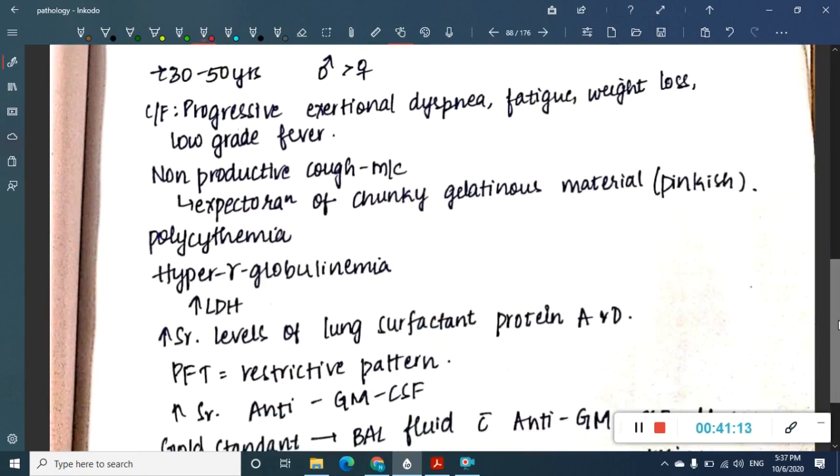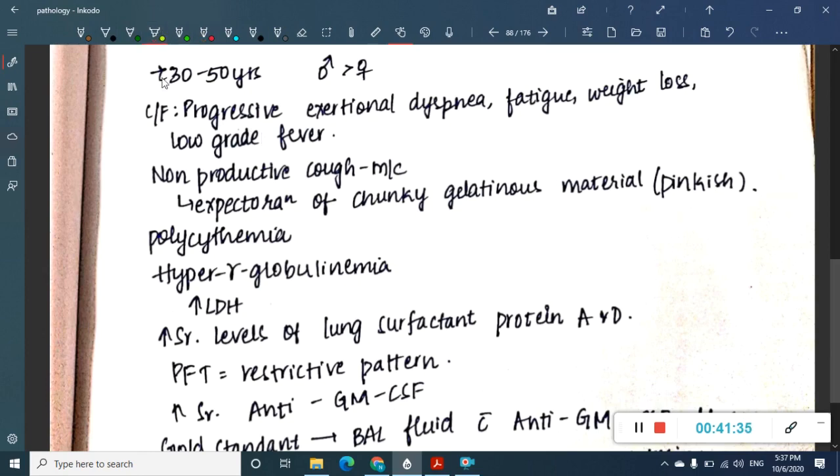See, it is most common in the age group of 30 to 50 years, and it is most common in males when compared to females. So obviously even this is an interstitial lung disease, so the clinical features will be more or less similar. There will be dyspnea, there will be cough, which is dry cough or non-productive cough, which is seen most commonly. You will also see fatigue, weight loss or low grade fever.